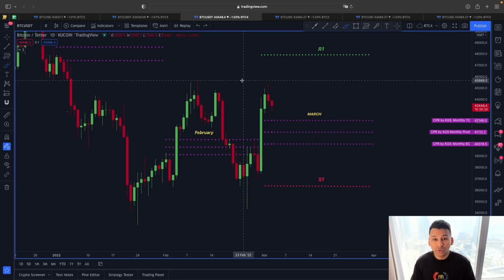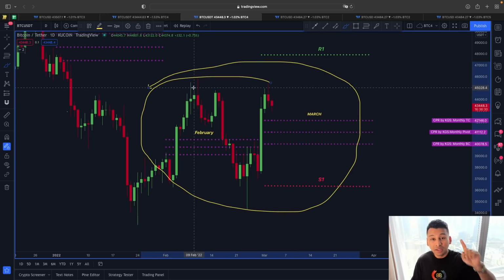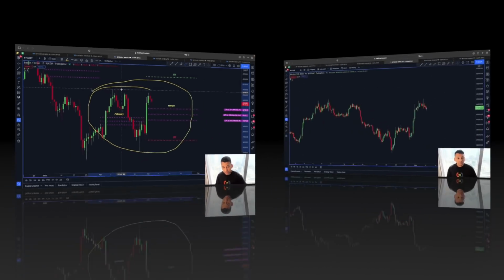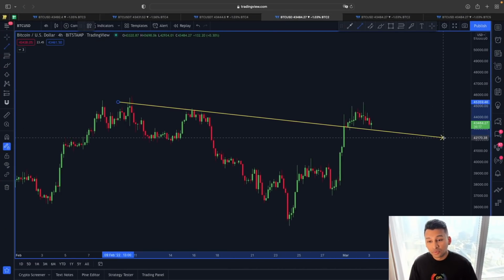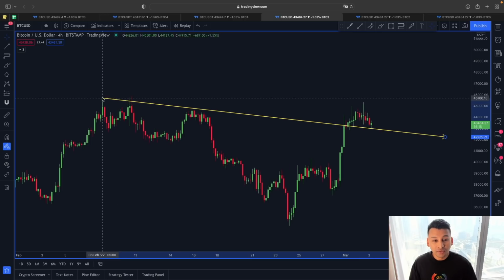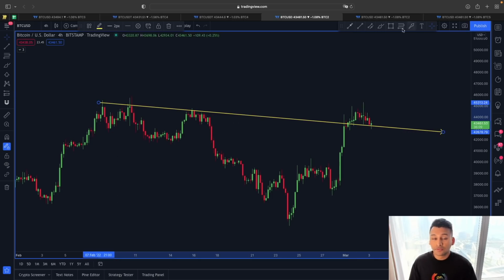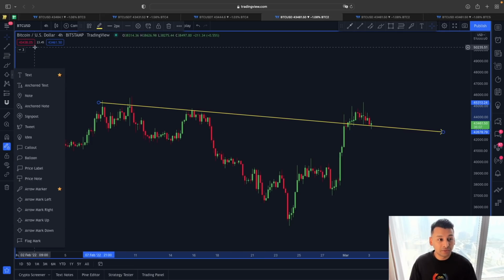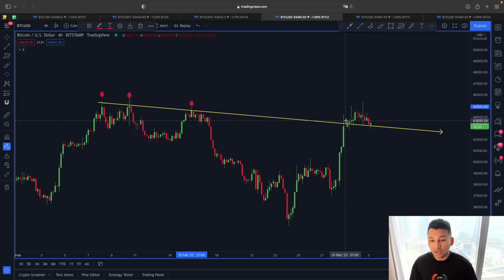And also, if we look at this price structure here in a bit different way, in a smaller time frame, let me show you this one here as well. So if you have watched my video from yesterday, I showed you very clearly that the price of Bitcoin was following this descending trend line, which previously acted as a strong line of resistance for Bitcoin, because you can see very clearly, guys, the price of Bitcoin was finding a strong resistance around this descending trend line, right?